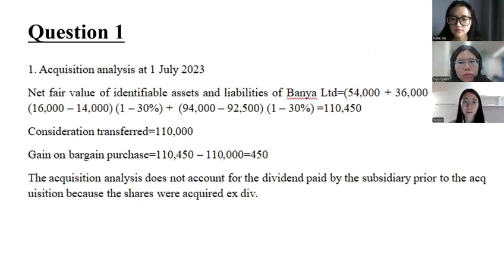For the first question of the first questions, fair value is calculated based on its share capital, retained earnings, and the assets revaluation surplus, with fair value adjustments to the carrying value of inventories and machinery, net of the impact of related tax. According to the consideration transfer price given in these questions, we can calculate that we have $450 gain on bargain purchase. The acquisition analysis does not account for the dividend paid by the subsidiary prior to the acquisition because the shares were acquired not including dividend.